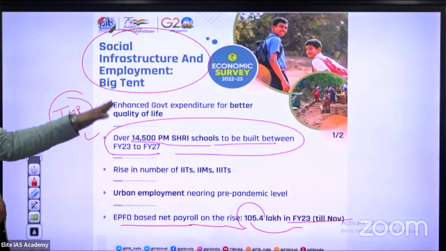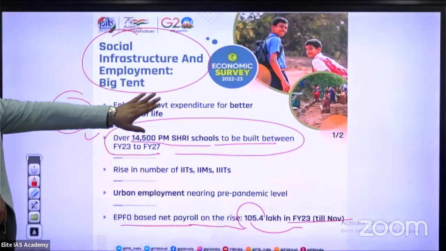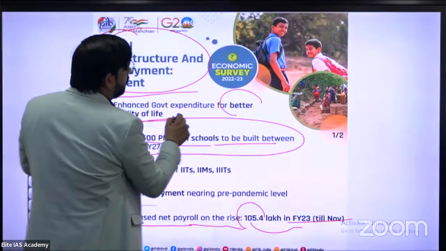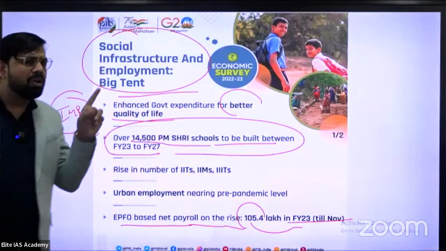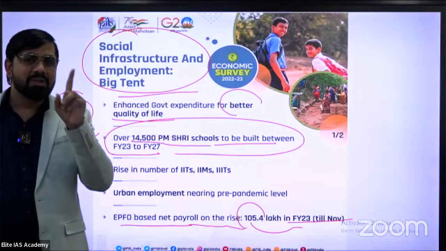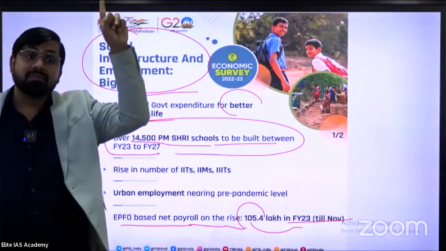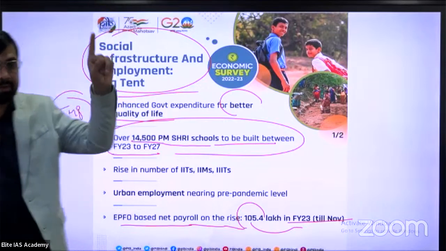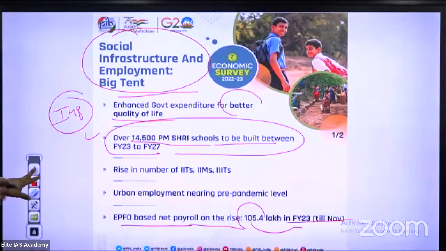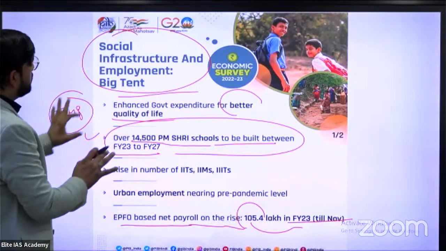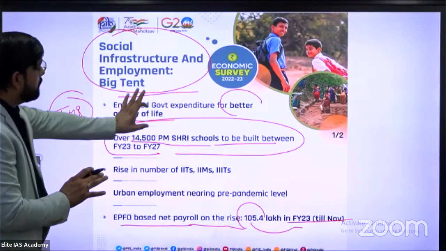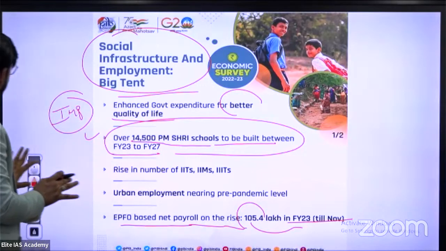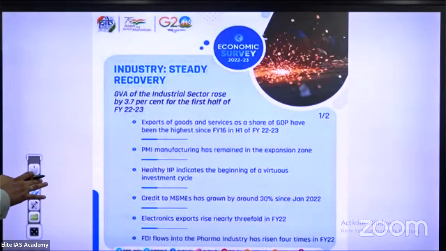Enhanced government expenditure. What is the main motive of the government? The motive of the government is a better quality of life, and better quality of life is also the main motive of the Sustainable Development Goals. Just see two important sentences: 14,500 PM Shri schools and improved payroll, especially 105.4 lakh. What about our next slide?